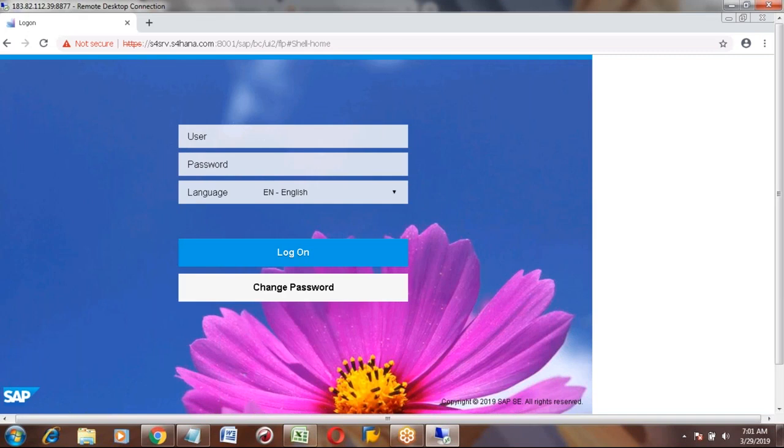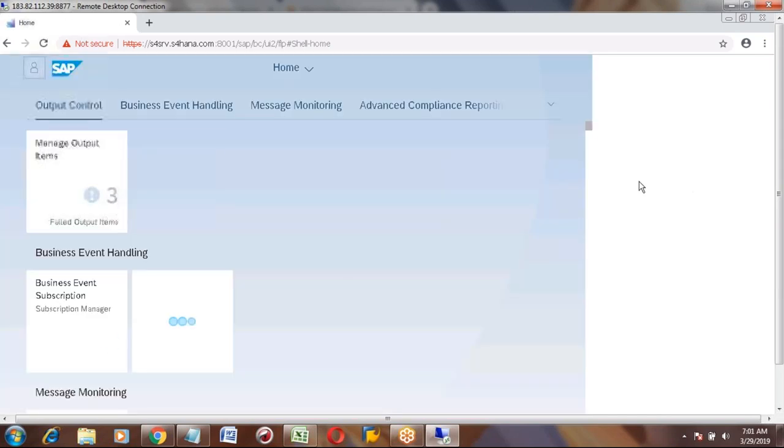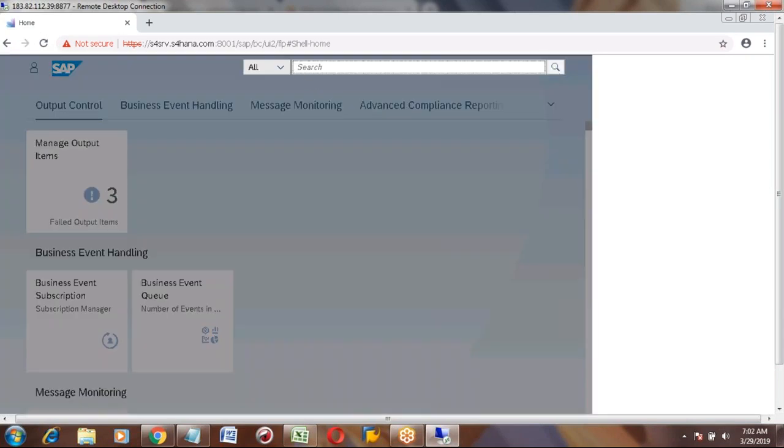Now you are working on Chrome. What was it before? Before it was Internet Explorer. Okay. Generally, these Fiori apps are faster in Chrome than normal.